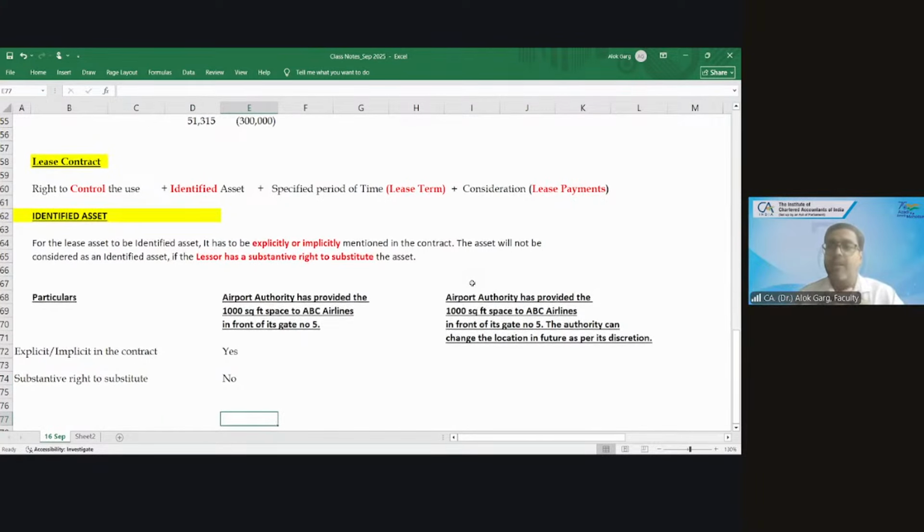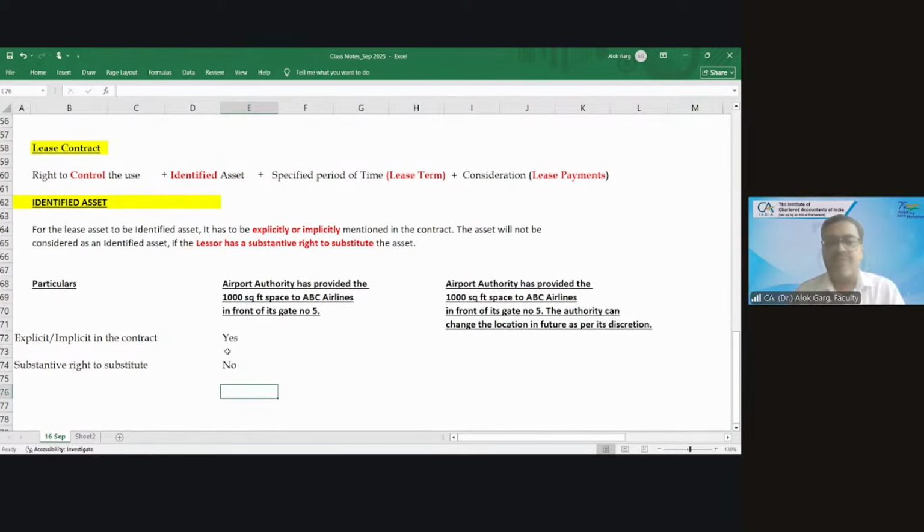For example, if I have given my building to Akshay on a rental basis and I was just silent at that point of time. After 3 months, I will tell Akshay, can you please move from this building to the next building? So Akshay will say, sir, you must have told me in the beginning. If you would have told me in the beginning, probably I would not have entered into the contract with you. So if it is silent, we will consider that there is no substantive right to substitute the asset with the lessor. Whether lessor has a substantive right to substitute the asset?